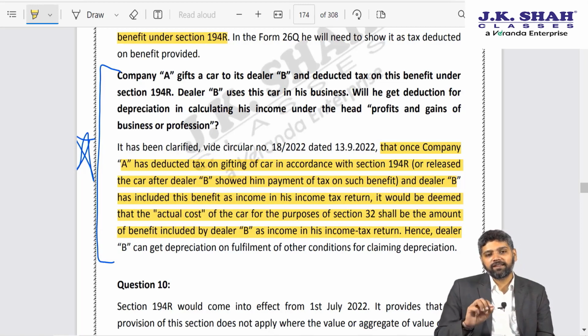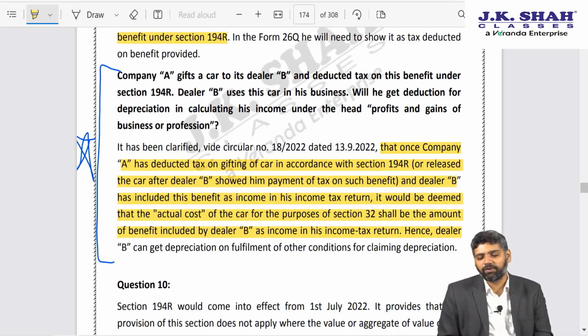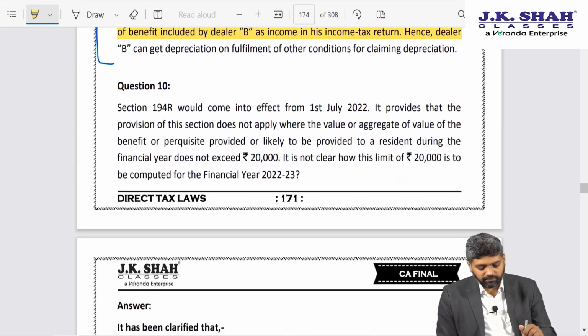So the point is that this value of benefit, because you are paying tax on the entire value of benefit, then you can add that amount to your actual cost and claim depreciation thereon. Interesting clarification.